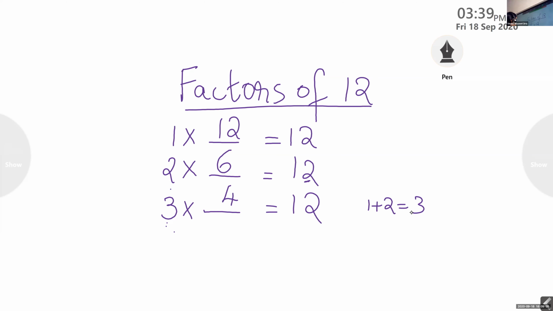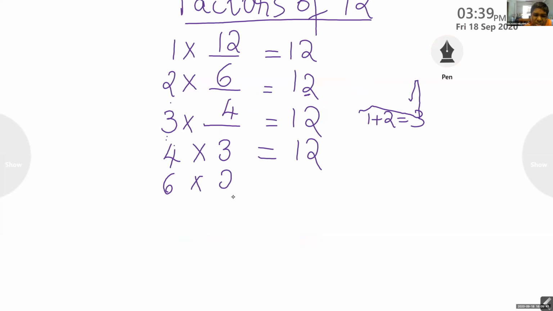Now, 4 into any number, will you get 12? 4 into 3 is 12. And 5 into any number, 12? No. We know the divisibility rule: in the multiplication table of 5, the last digit is either 5 or 0. So 5 is not possible. So 6. 6 into 2 is 12. Now finally 12 into 1 is 12.